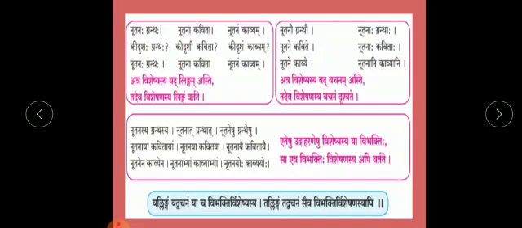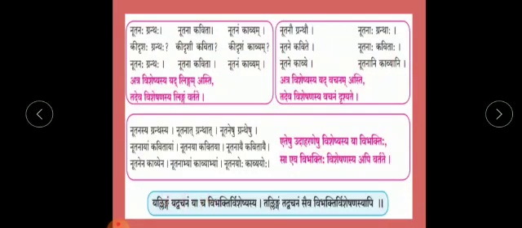Now there are three rules we have seen about the gender, number and the vibhakti, which means that the gender, number and the vibhakti of a noun and adjective are the same.